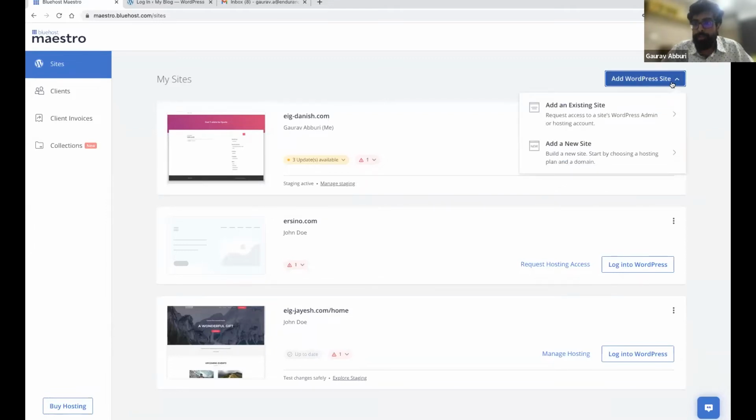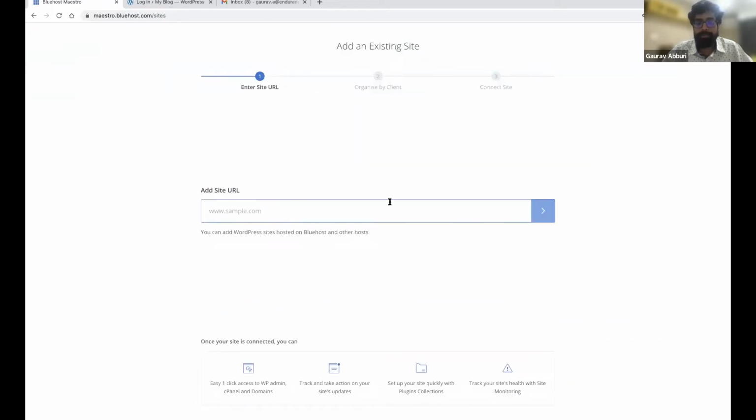So you click on add WordPress site. You choose add an existing site if you want to add an existing site. And you choose add a new site if you want to purchase a hosting package, a domain, and then want to set up a new site, right? So I'll go through the existing site flow. So add an existing site. Here you can enter your site's domain.